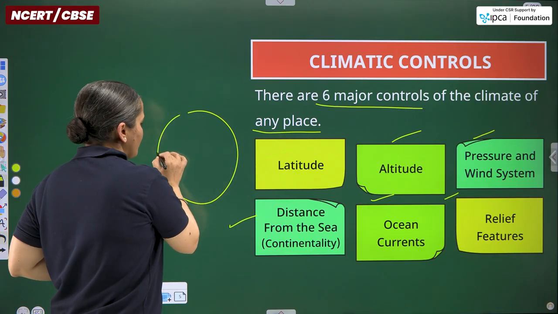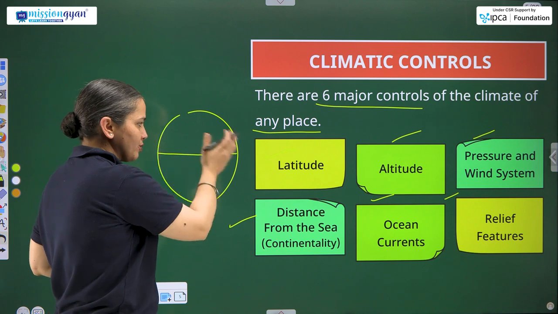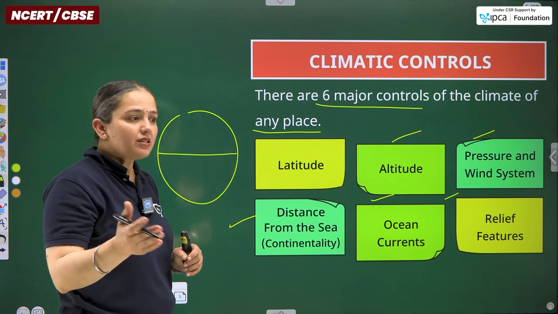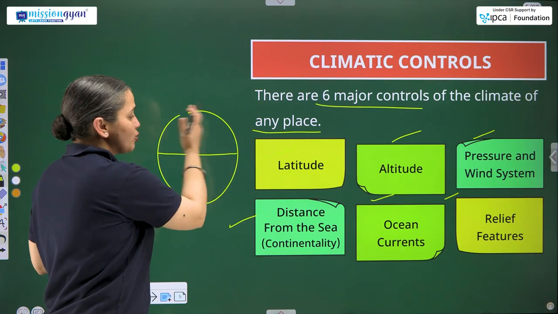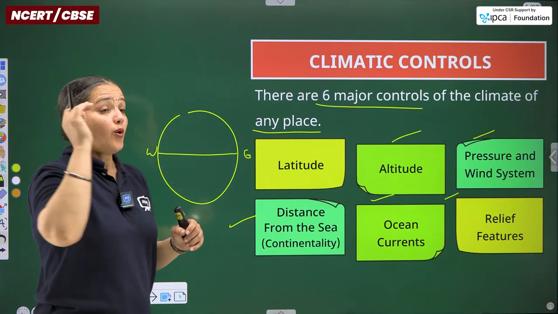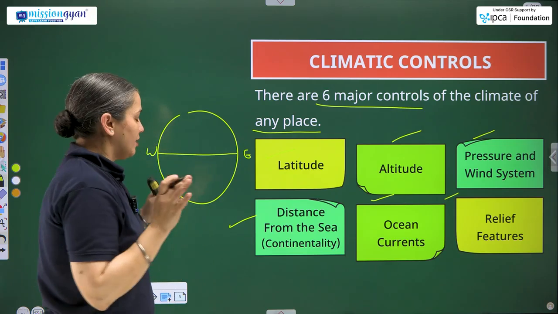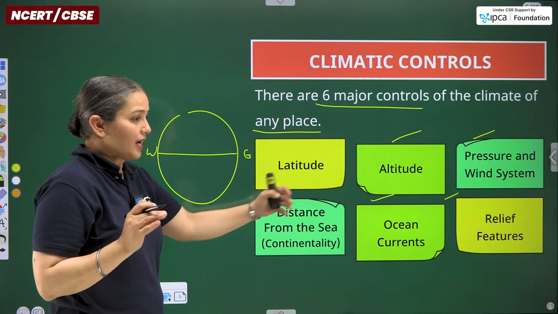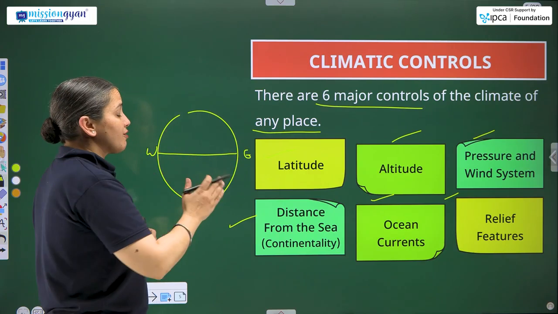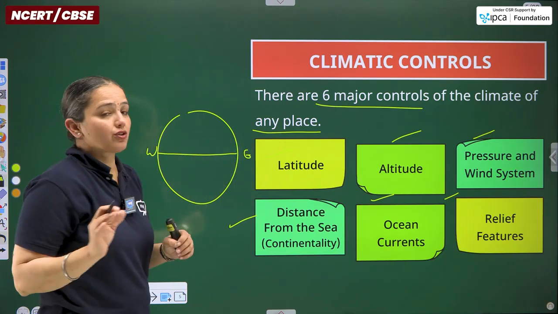These are imaginary horizontal lines running from east to west or west to east. This is the eastern direction, this is the western direction. Whatever you can easily remember, kindly learn that. This is the introduction of latitude.